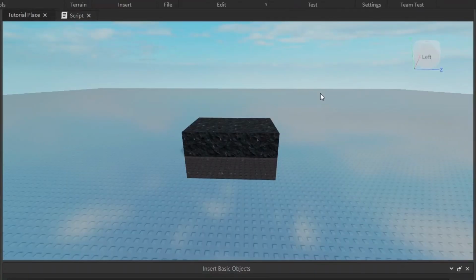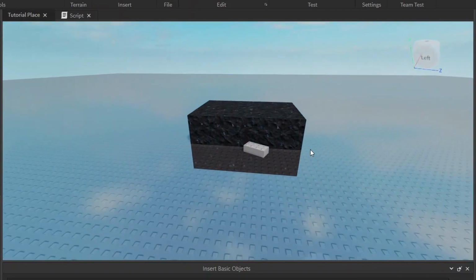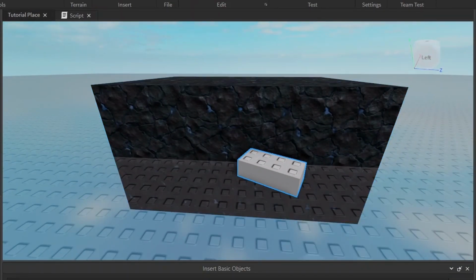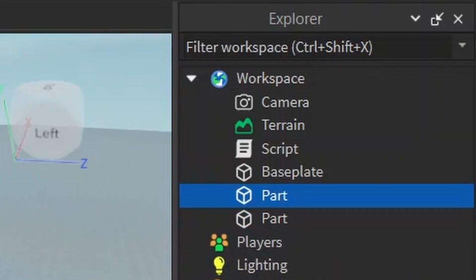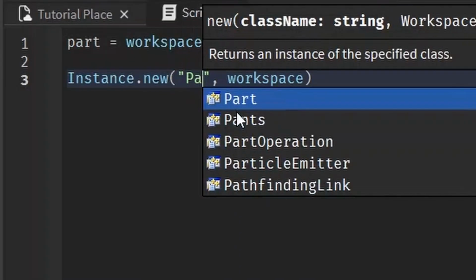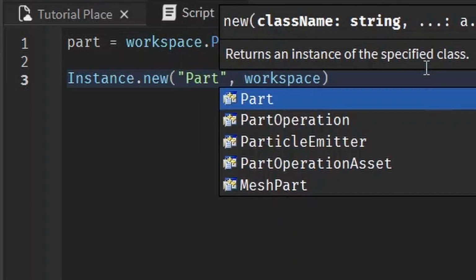Now when we run it, wow, that's the part we created from the script. And you can see in the workspace, there are 2 parts now. The one from before and the one we just created. You can use this to instance just about any object. And you can see a list of them once you start typing. It's really neat. We'll stick with part for now.